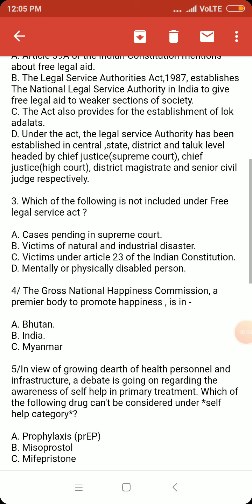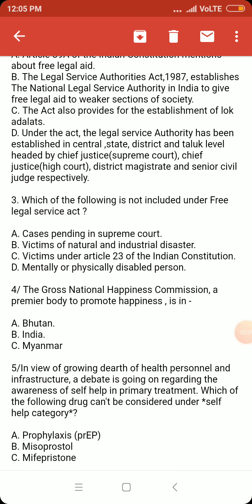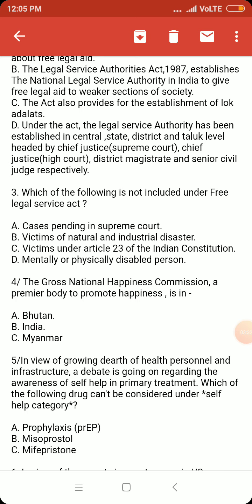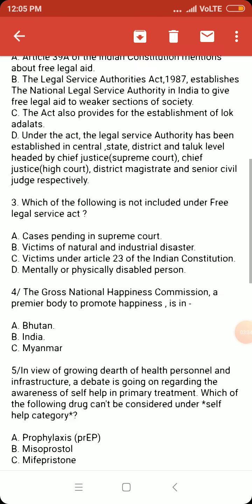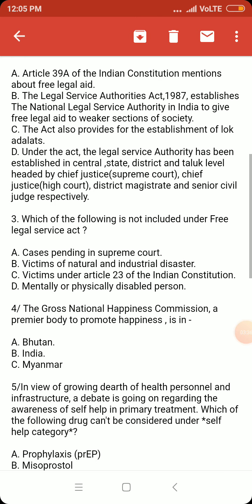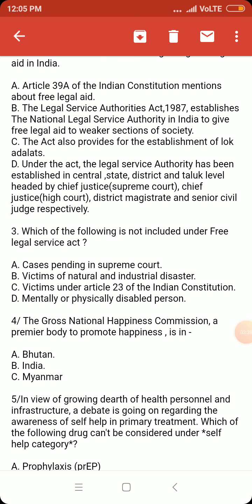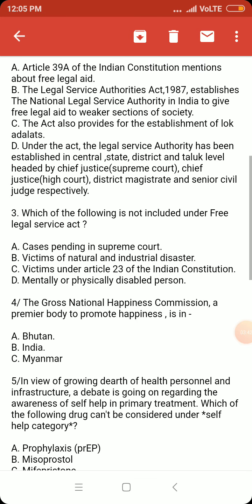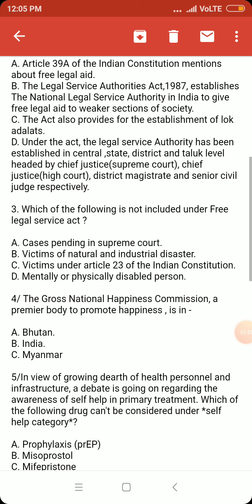Option C, the Act also provides for the establishment of Lok Adalats. Correct. Option D, under the Act, the Legal Services Authority has been established at center, state, district and taluk levels, headed by the Chief Justice of the Supreme Court, the Chief Justice of the High Court, the District Magistrate and senior civil judges respectively.